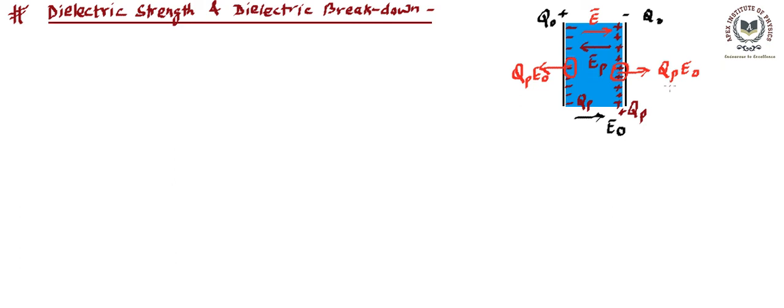Now if this force, that we are using to pull them out, becomes more than the strength holding these charges, these charges may leave the surface of the dielectric. And if they leave the surface of the dielectric, that means they become free. Once they become free, that means they become conducting, right? So these two terms that we are going to talk about are related with this.